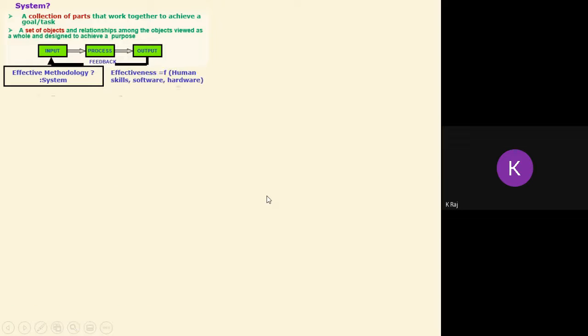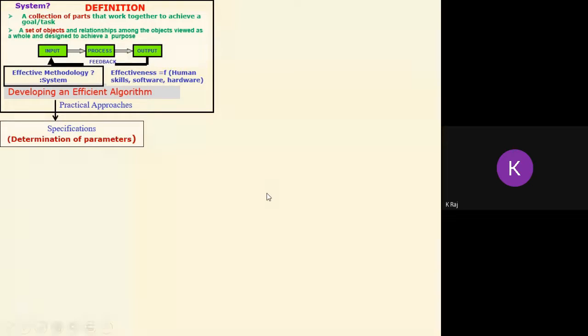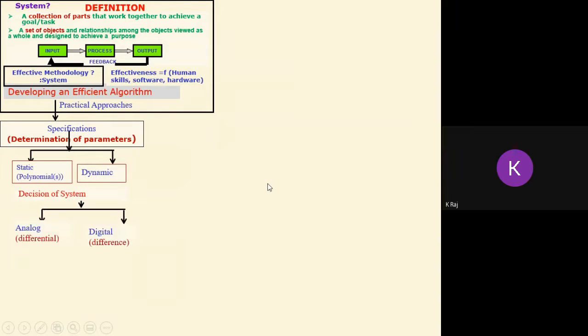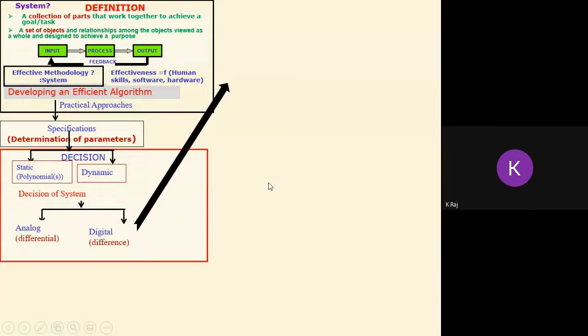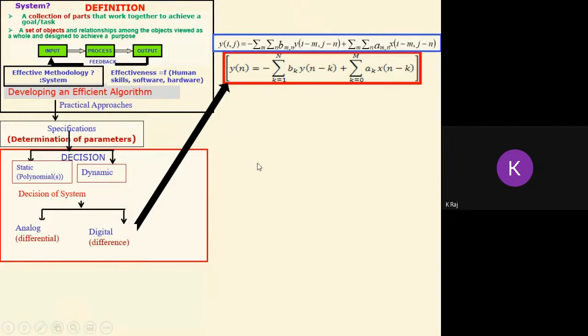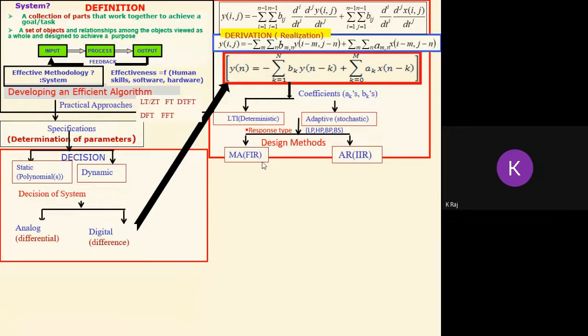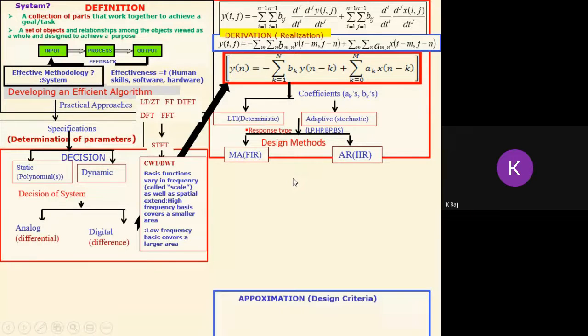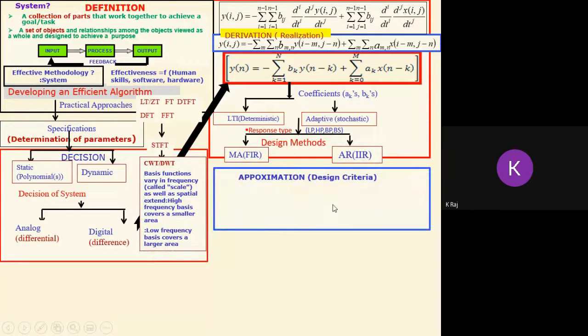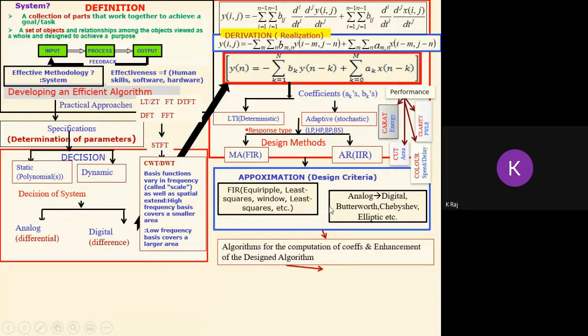As we have discussed in the first lecture, during the designing, first we have to define the problem. After the definition, we have to determine the parameters, and then decide which type of system has to be designed. After that decision, the derivation is required. And after the mathematical derivation, we have to select the design methods, and then select the design criteria, that is the approximation.